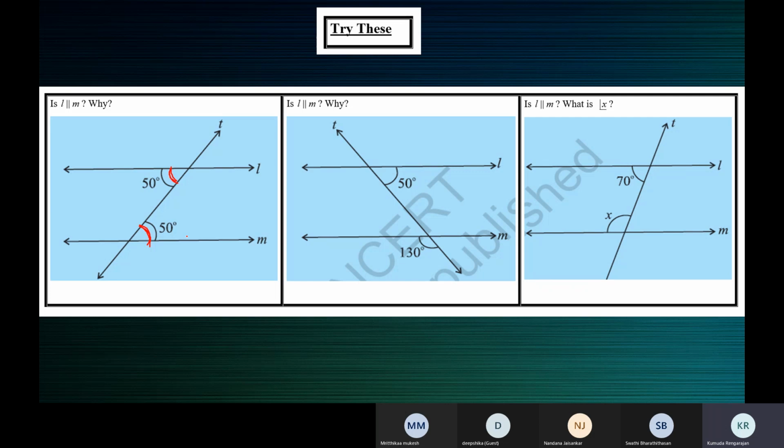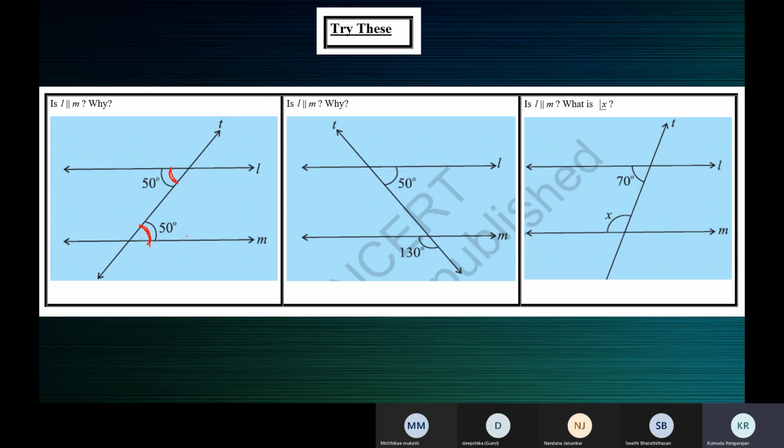A transversal T intersects. Are we writing? Yes, ma'am. A transversal T intersects two lines L and M, not two parallel lines.